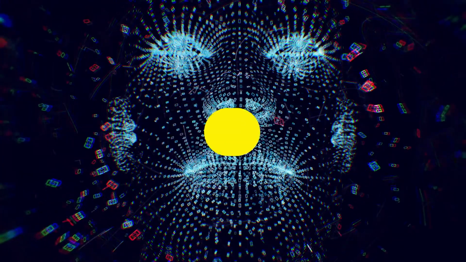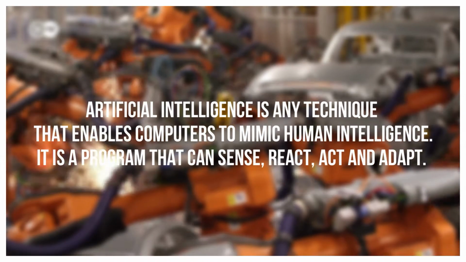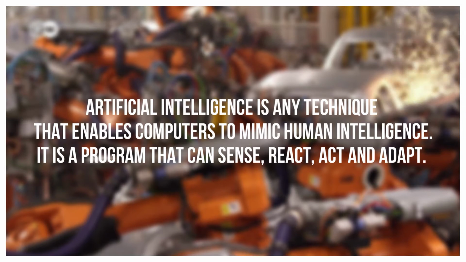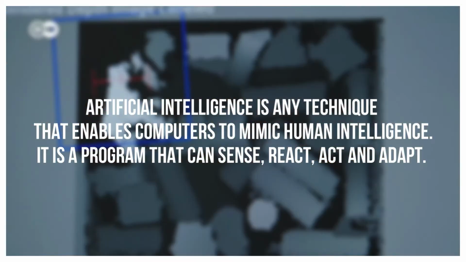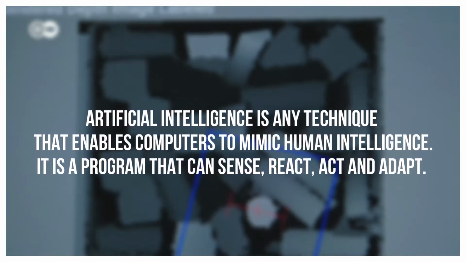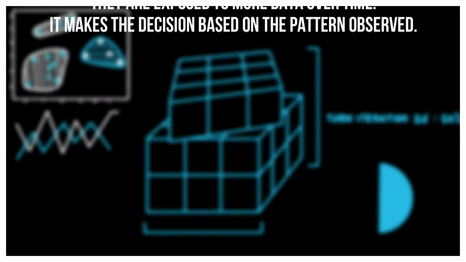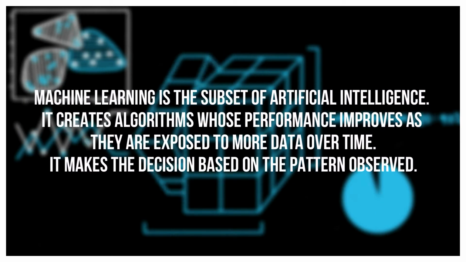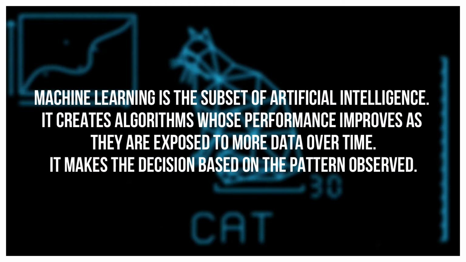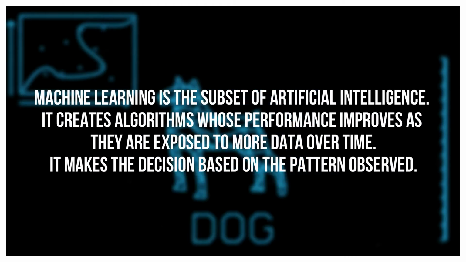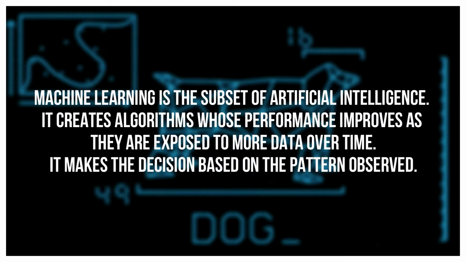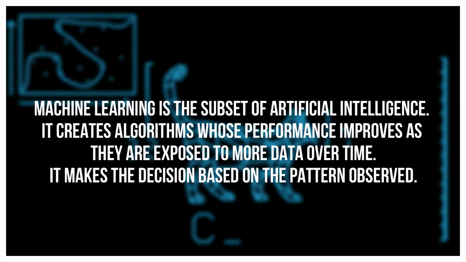Artificial intelligence. Artificial intelligence is any technique that enables computers to mimic human intelligence. It is a program that can sense, react, act, and adapt. Machine learning. Machine learning is a subset of artificial intelligence. It creates algorithms whose performance improves as they are exposed to more data over time. It makes decisions based on the patterns observed.